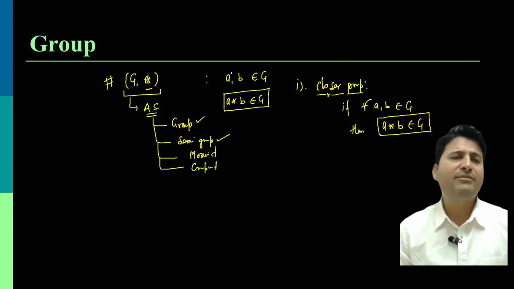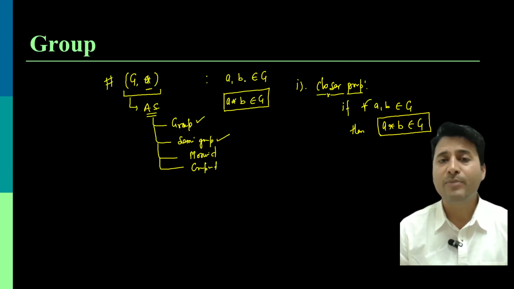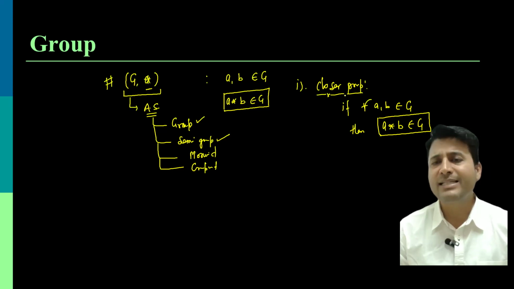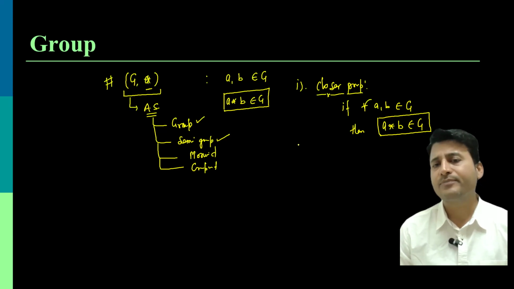It is quite similar to the binary operation, but there is a basic difference between these two. We'll discuss that later on.